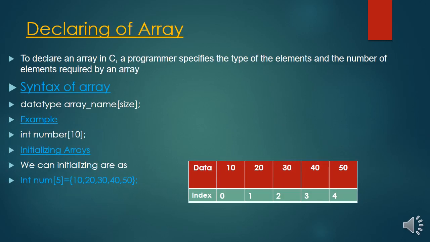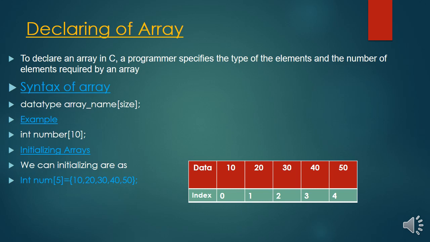Declaring of array. Before we use any variable, we declare that variable. Suppose I want to store 10 values, then I will need 10 variables.